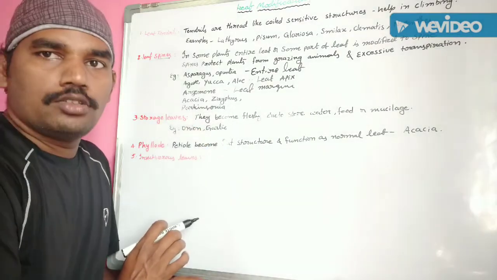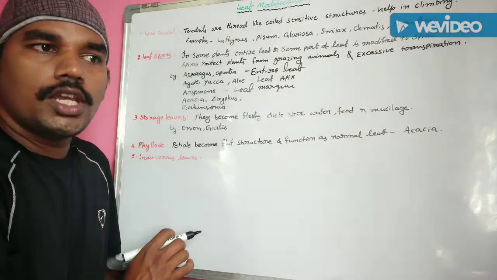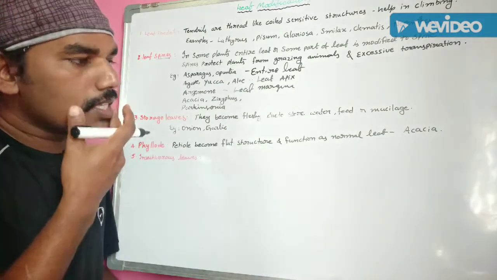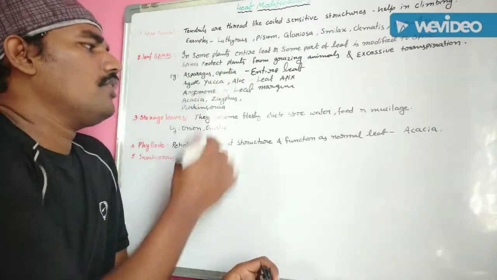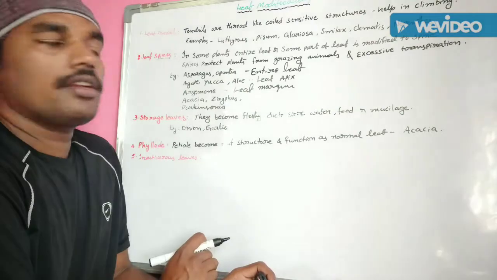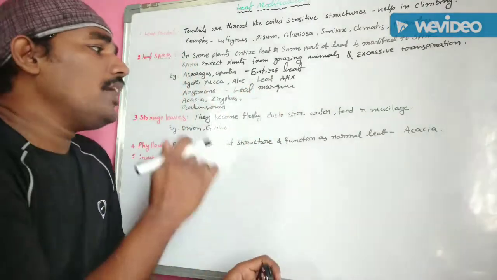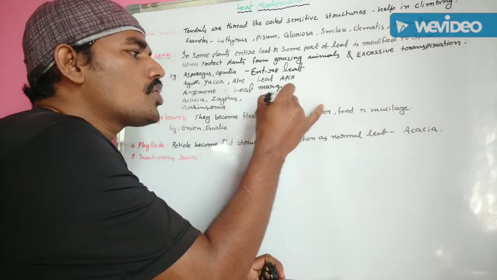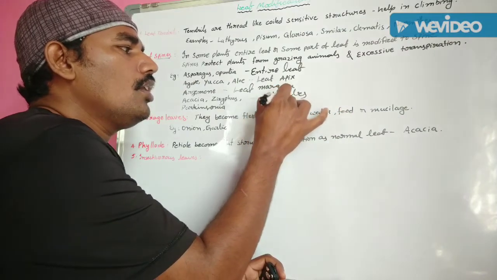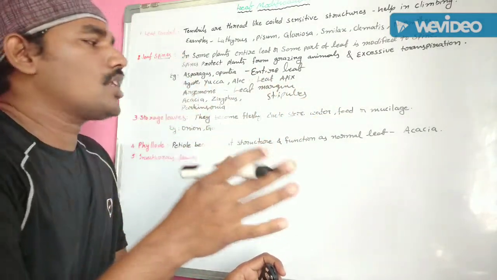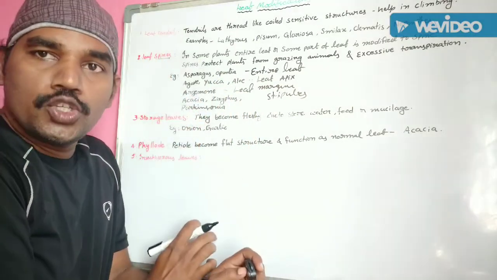Acacia and Ziziphus jujuba. Acacia arabica and different types of cactus plants also possess spines, but these spines are modified stipules. Leaf stipules are modified into spines in Acacia arabica and Ziziphus jujuba.